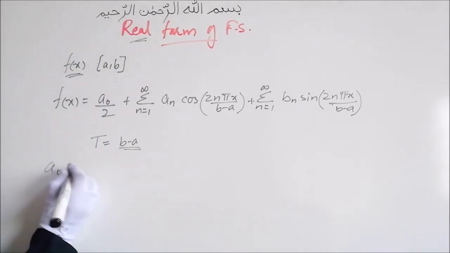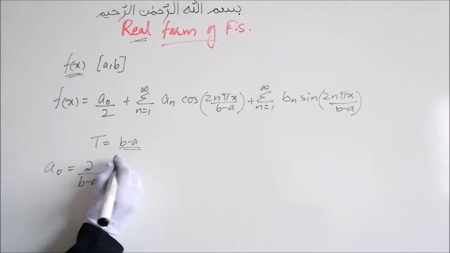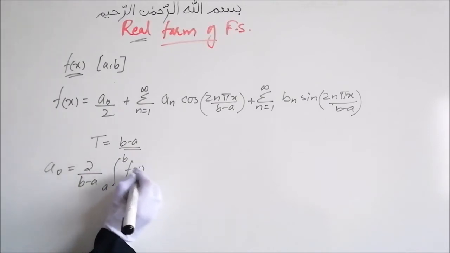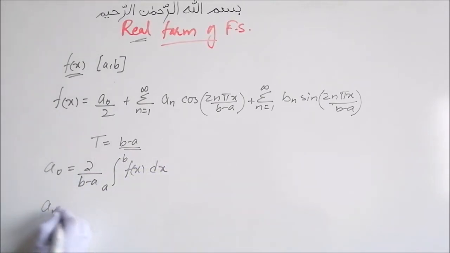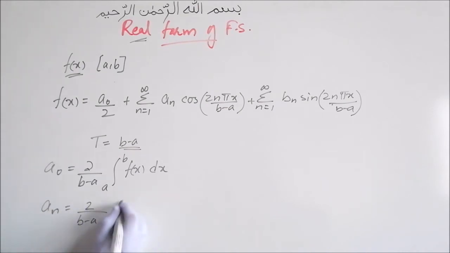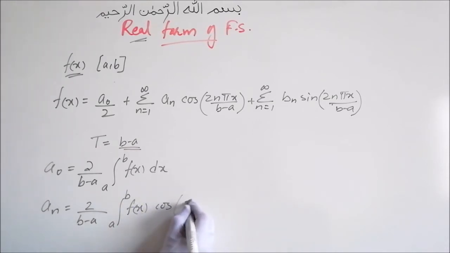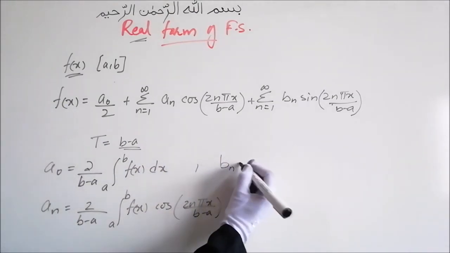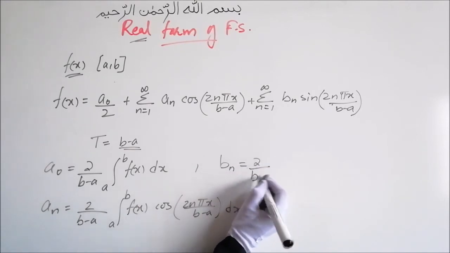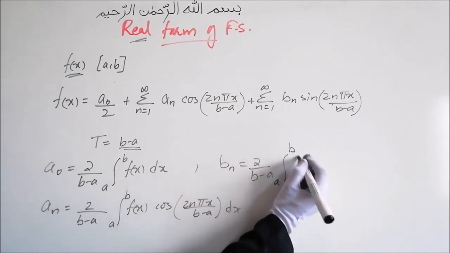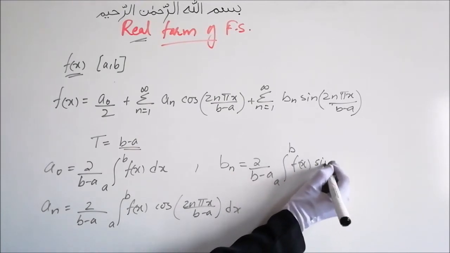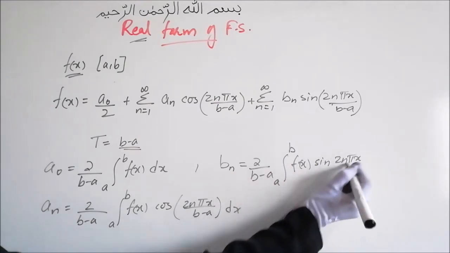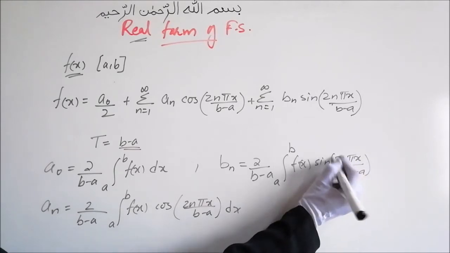So this a naught can be written as 2 upon b minus a integration a to b f of x dx. a n will be 2 upon b minus a integration a to b f of x cos 2n pi x upon b minus a dx. And b n can be written as 2 upon b minus a integration a to b f of x sine 2n pi x upon b minus a dx.